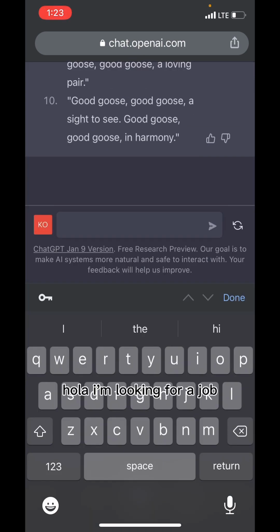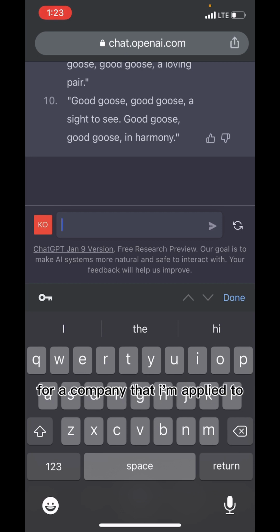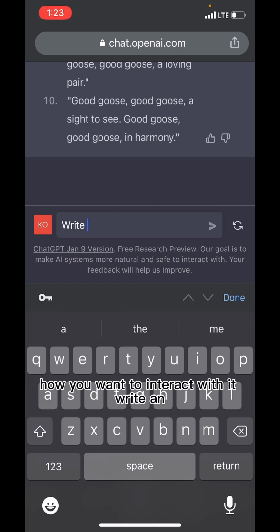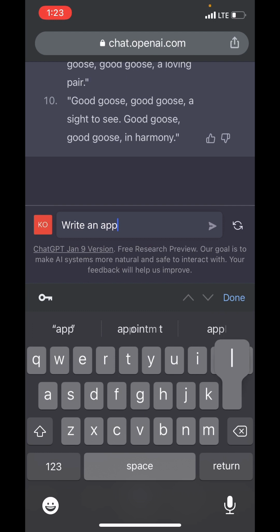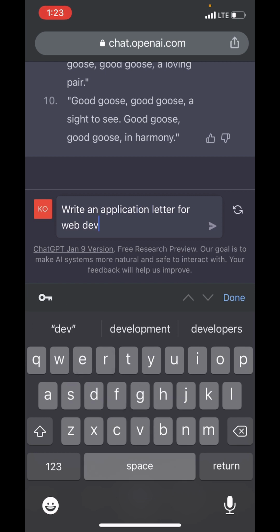Let's assume I'm looking for a job and I want it to write an application letter for me for a company that I applied to. So I can say help me. It does not matter if you put help me, you can just say write. It depends on how you want to interact with it. Write an application letter for web developer.